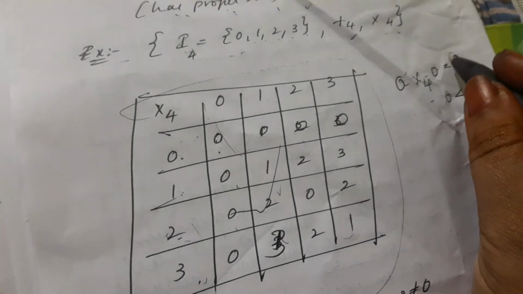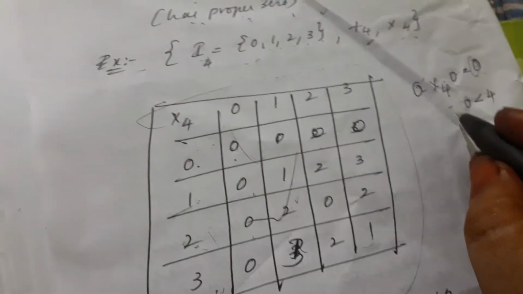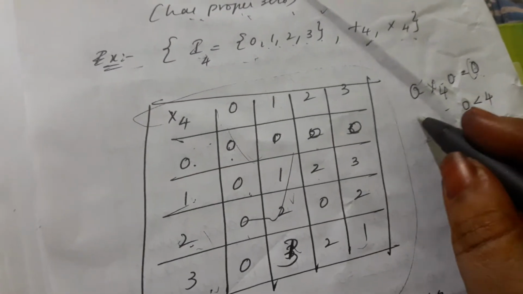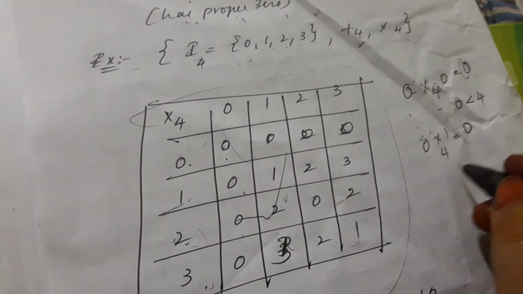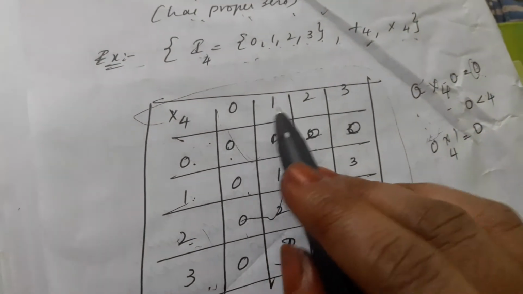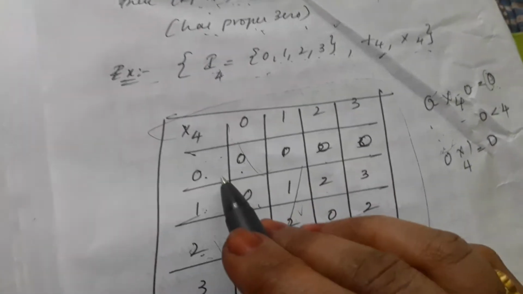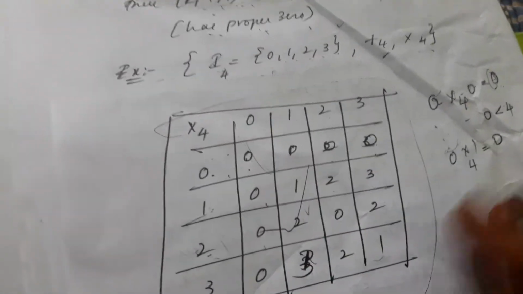Okay, 0 into 1, 0 into 2, and 0 into 3, each multiplication modulo 4 is equal to 0. Okay. Next, coming to the 1.